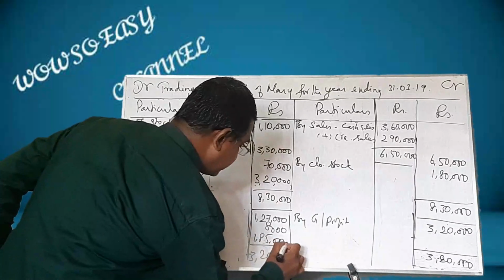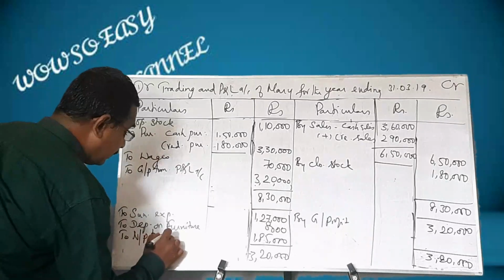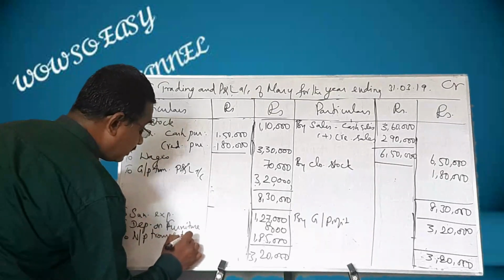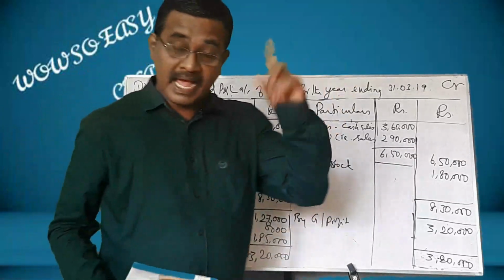1,85,000. This is net profit transferred to capital account. Capital account. This amount should be taken to balance sheet.